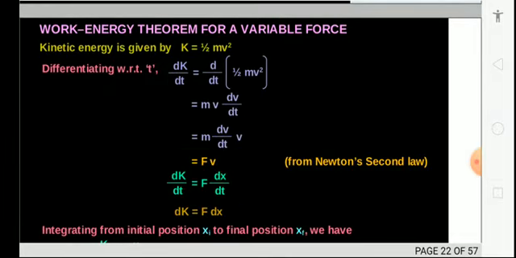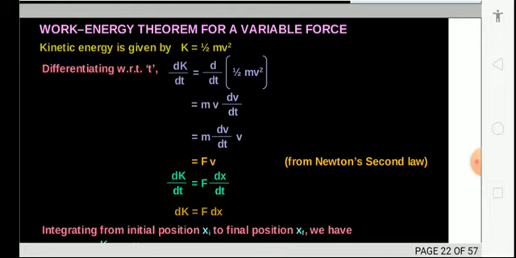Suppose the theorem is for a variable force. So kinetic energy is given by half mv square. So dK by dt is equal to d by dt of half mv square. Now it is mv dv by dt, because m is constant and only velocity is differentiated.